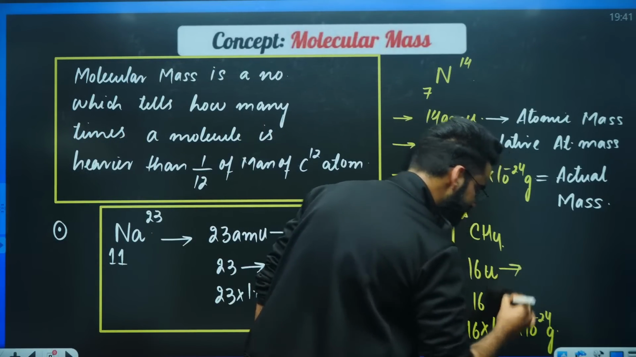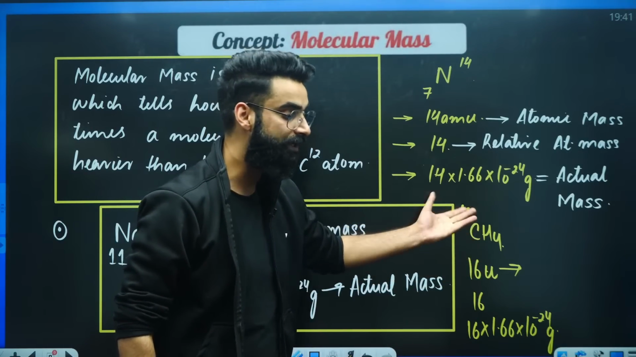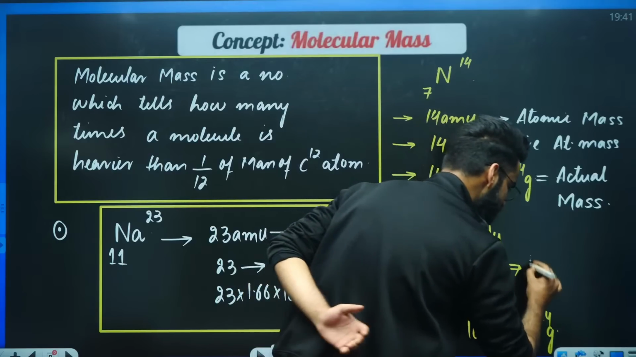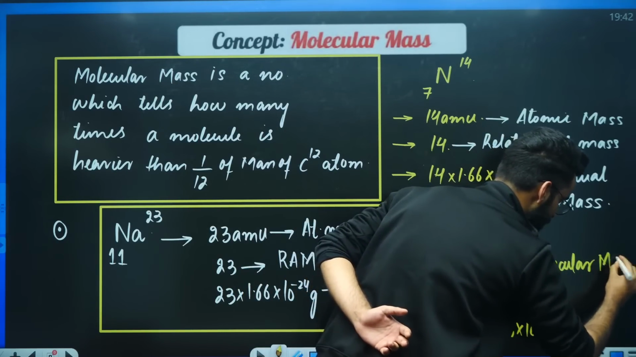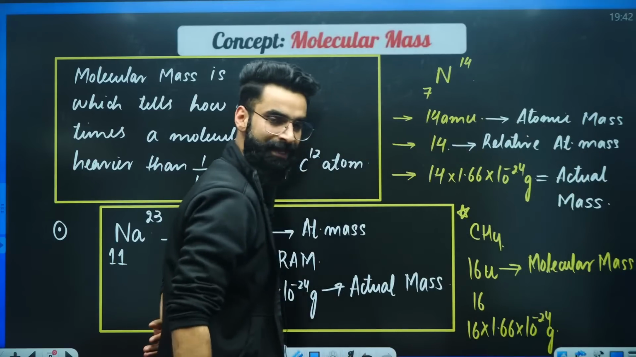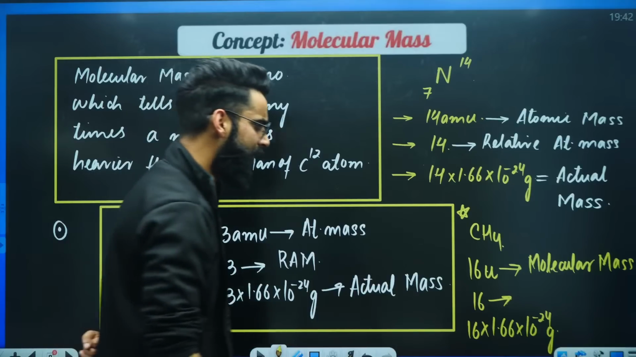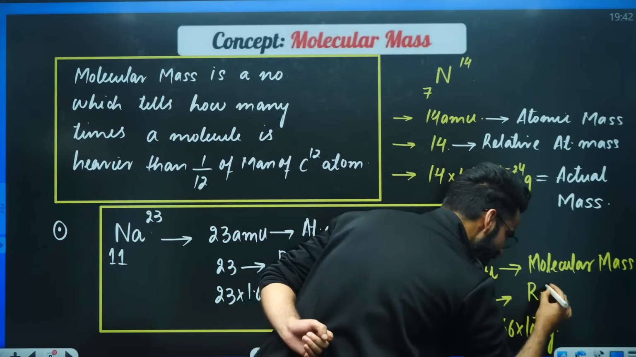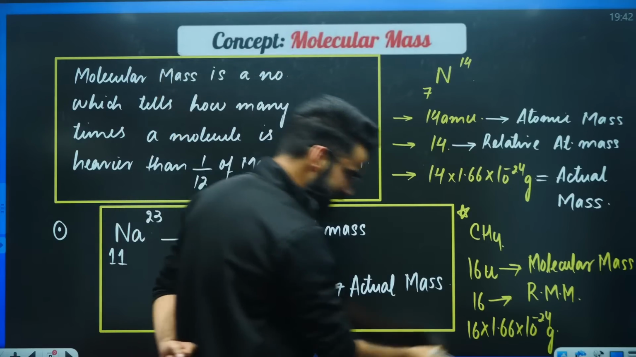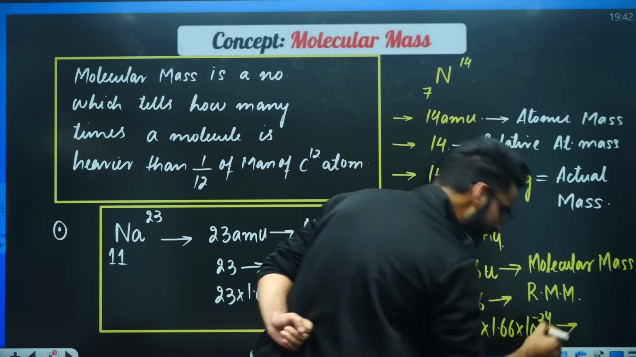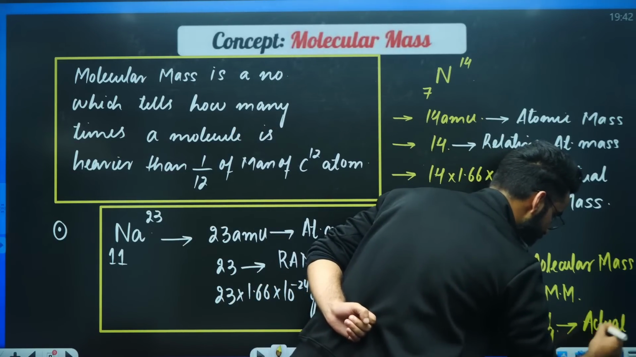The 16 AMU, do I call it the atomic mass? Look here, it's not an atom, it's a molecule. So this is the molecular mass, because the given species is a molecule. The 16, should I call this the relative atomic mass? No, you will call it the relative molecular mass. And this last term, what should you call it? The same, actual mass.